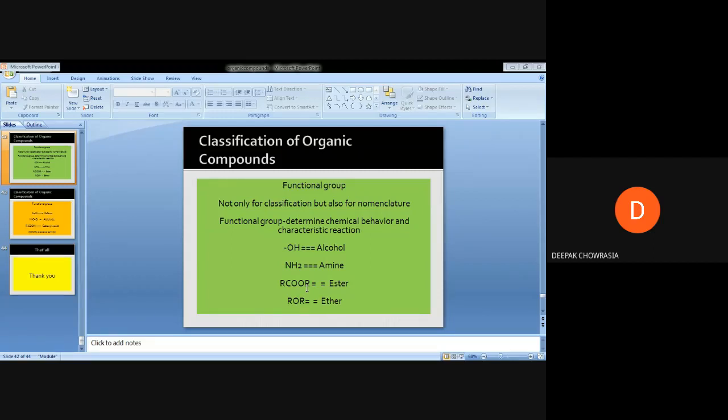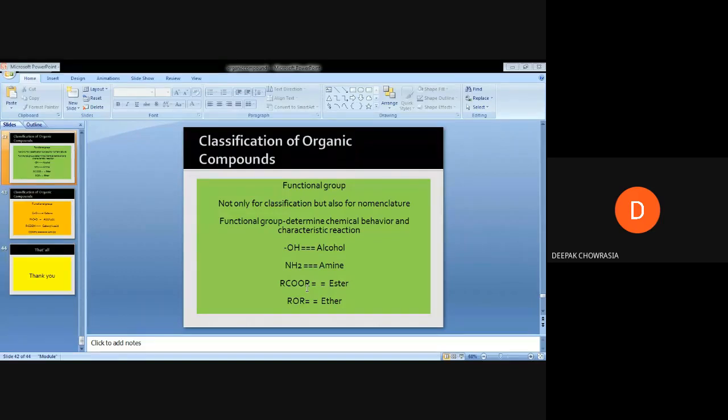I have mentioned certain functionalities here. If a molecule contains the OH functionality, it is said to belong to an alcohol. This OH indicates alcohol. However, if I put an R on it, R-OH, the compound is said to belong to the category known as aliphatic alcohols. And when I put Ar-OH, the molecule belongs to an aromatic alcohol.